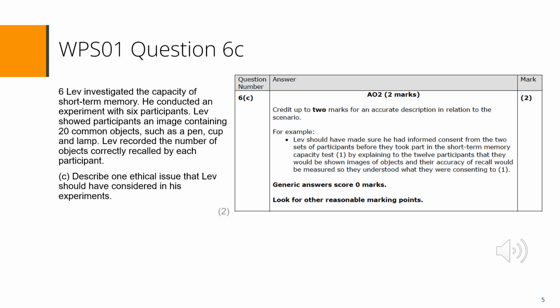Most candidates failed to score any marks for this question. This was mainly due to the candidates writing generic answers and not linking their answer back to details from the scenario. They need to include more than repetition of the name. In this case, there needed to be something about capacity of short-term memory or a mention of 20 common objects. Those candidates who did score marks often gained 1 mark as they failed to offer any further description.